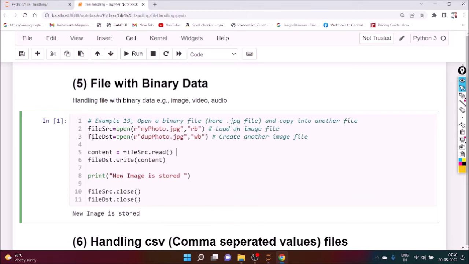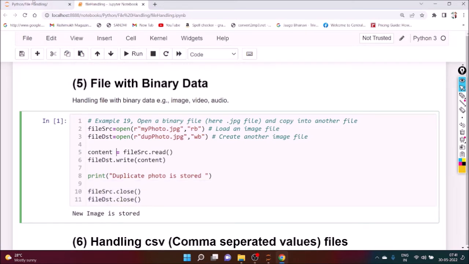So first of all, we have to read the content of the source file, and we have to paste that particular content into our destination file. So the source file is myphoto.jpg. The destination file is duplicatephoto.jpg. So here we can create a duplicate photo of that myphoto.jpg. Instead of writing new image, you can write duplicate photo stored. And definitely we have to close these two files.